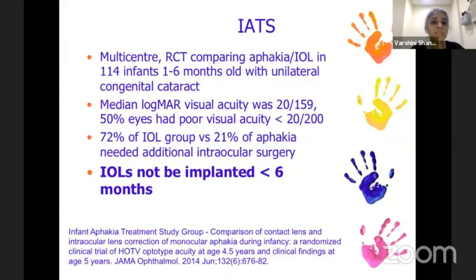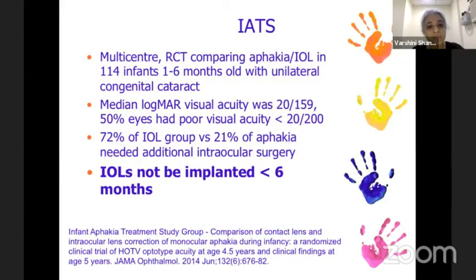This was a multi-centric randomized controlled trial comparing children who were left aphakic and corrected with contact lenses with those in whom an intraocular lens was implanted at less than 7 months of age. The important thing to note is that final visual acuity was poor in both groups, with 50% of the eyes having a visual acuity less than 20/200.